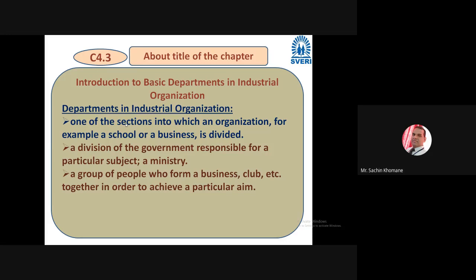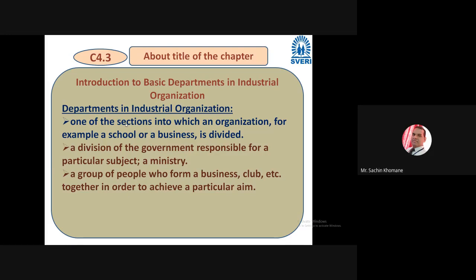Now, I hope everybody got a clear idea of organization. Somebody can say a combination of various departments is the organization. It is also true, or in another way, you can remember it like this: an organization is a group of people who form a business, maybe a club, etc., together in order to achieve a particular aim.